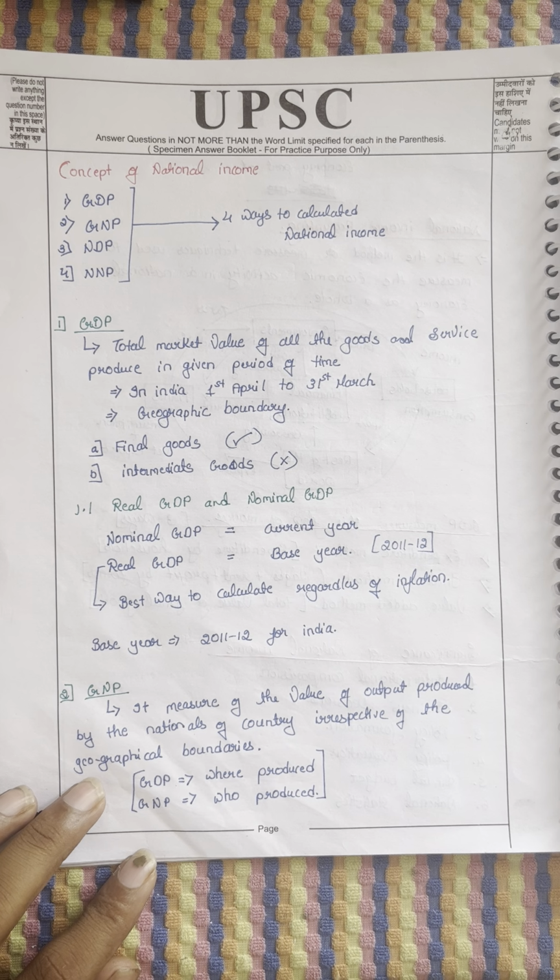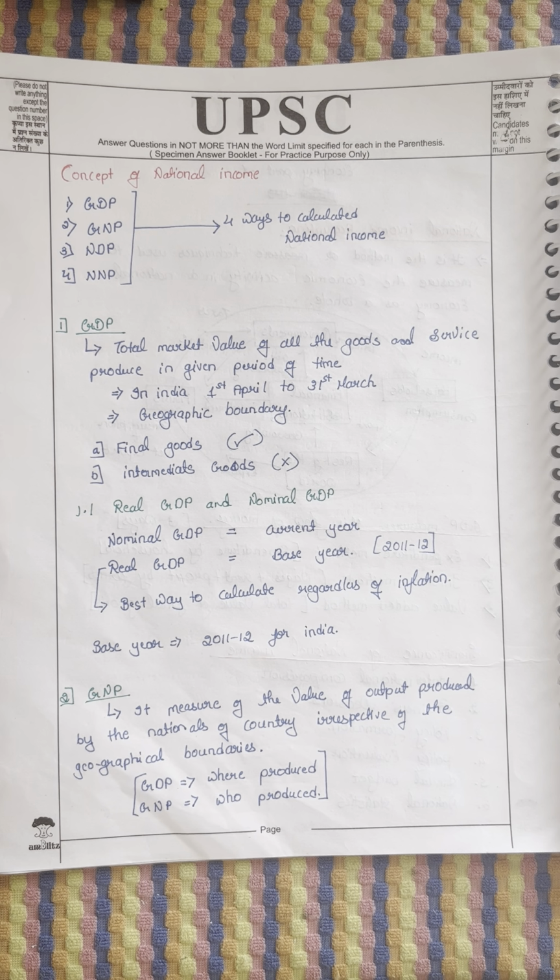Indian companies, for example, let me take Jaguar, Tata company, which is also there in USA. The income generated by the Tata company in USA is calculated in the GNP of India, not GDP, because it's outside India. And there are USA companies in India, like Accenture, Cognizant. Their goods and services are calculated in the GDP of India, not GNP.